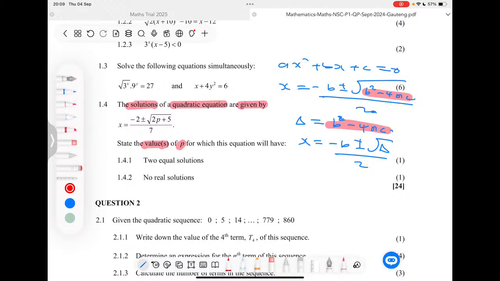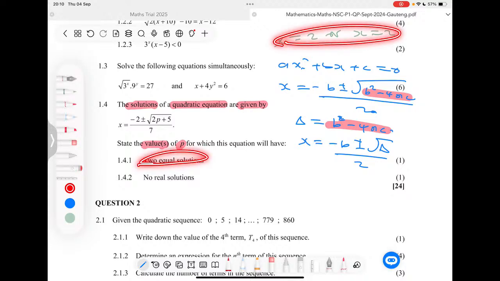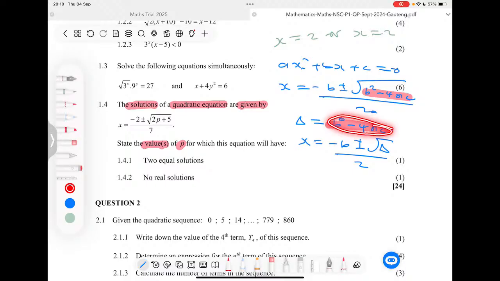What does the discriminant do, or why do we need it? The discriminant assists us to know the type of solutions, the type of answers that we will get when we solve quadratic equations. Sometimes you can get answers that are the same. You can get values of x that are the same. Have you solved a quadratic equation and found that your values of x become 2 or 2? So we say these values are equal, they are equal solutions. The discriminant is the one that will be able to tell us that.